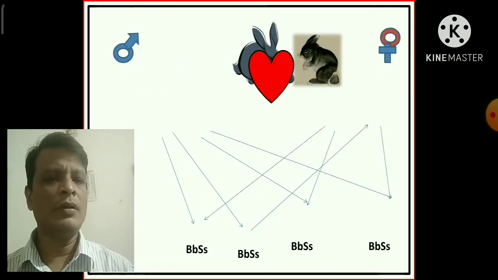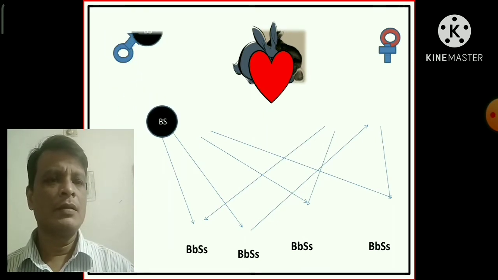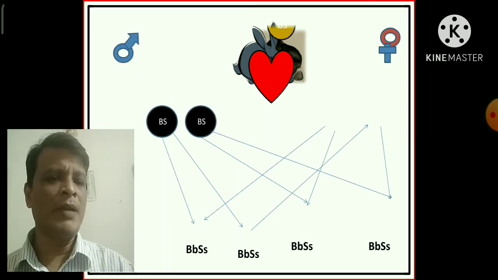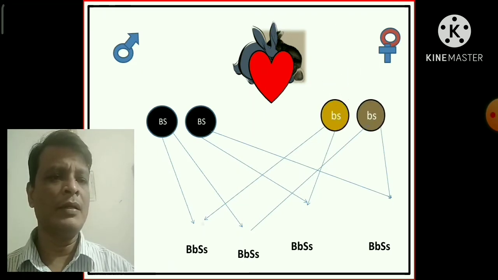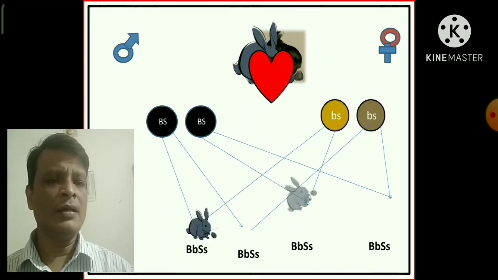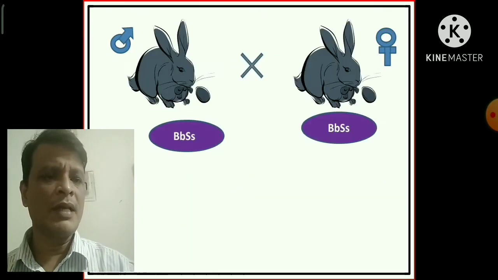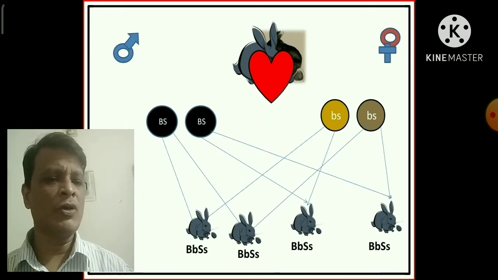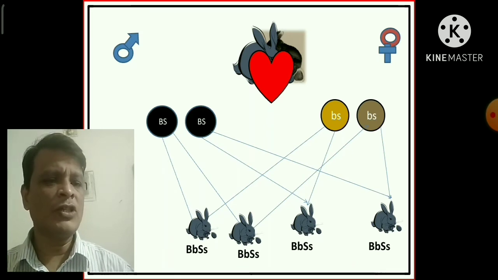Now, if a cross occurs between a black colored and short haired guinea pig and a brown colored and long haired guinea pig, all the offspring produced in the F1 hybrid are black colored and short haired, because black color is a dominant character and short hair is also dominant.